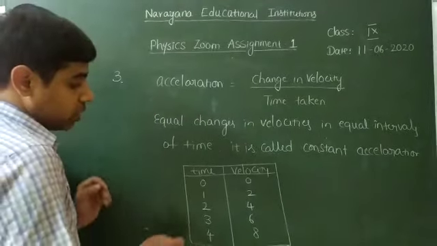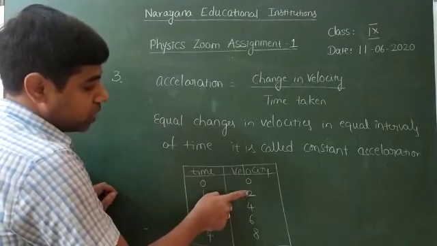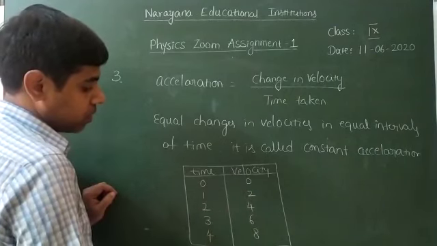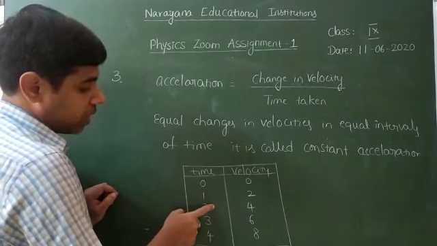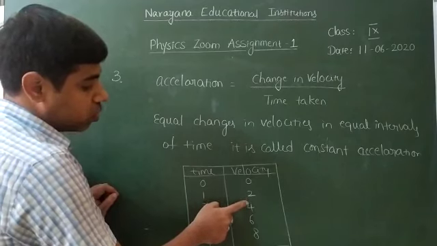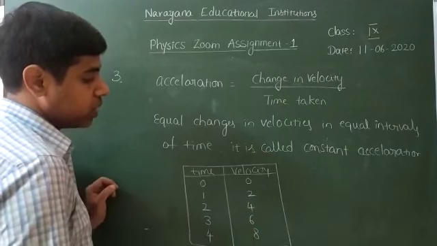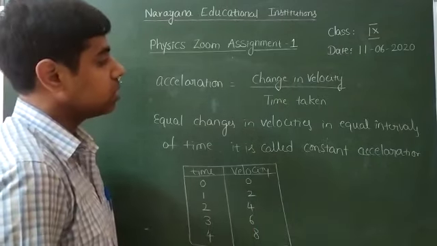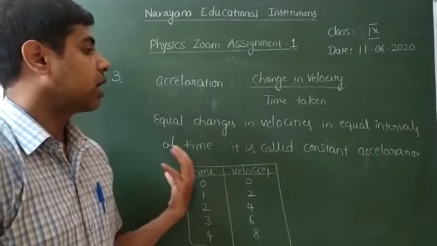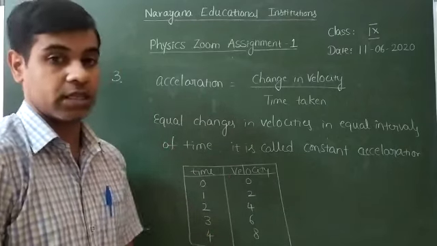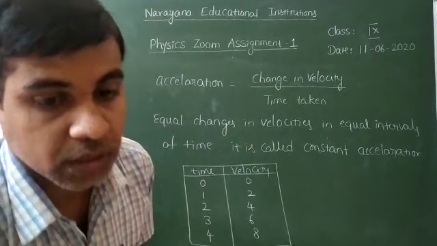Now look at the changes in velocity. Between 0 and 1, that means in 1 second, what is the change in velocity? 2 meter per second, because 2 minus 0 is 2 meter per second. Between the first and second second, the time gap is 1 second and the change in velocity is 4 minus 2, 2 meter per second only. Here also 6 minus 4, 2 meter per second. 8 minus 6, 2 meter per second. That means equal changes in velocities in equal intervals of time, so we can say that acceleration is called constant acceleration. So this is the third question.